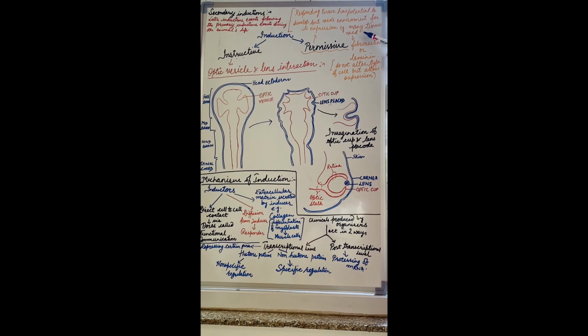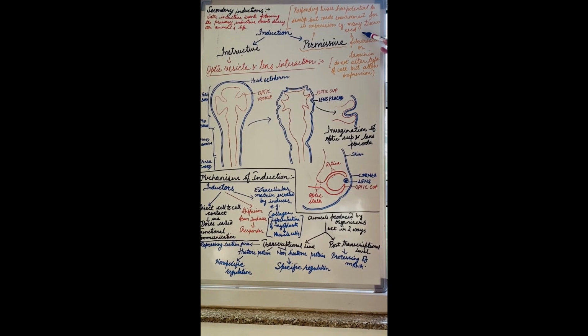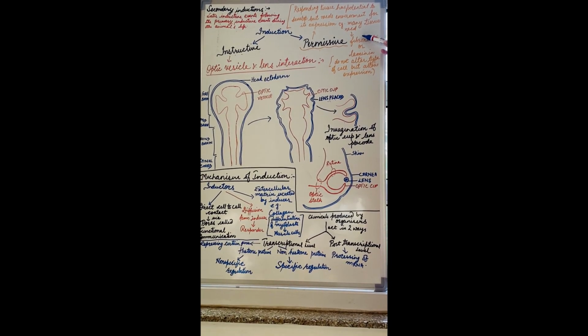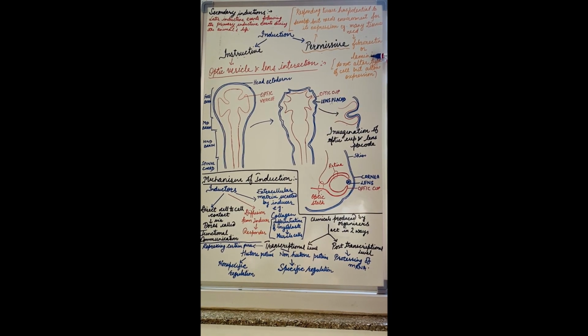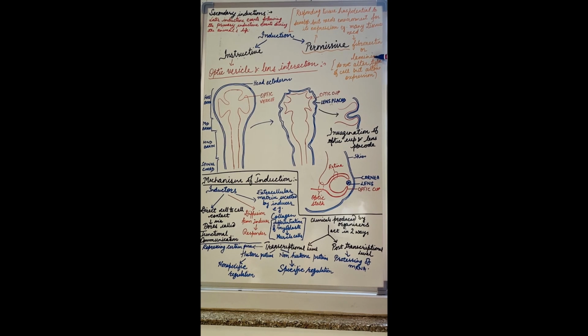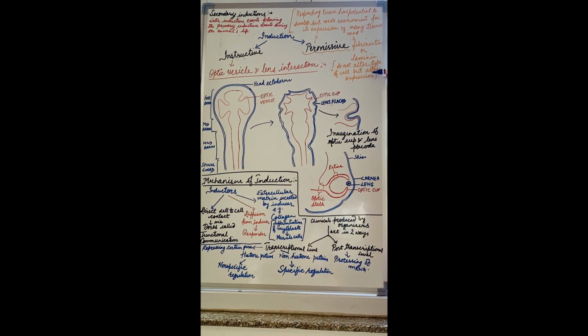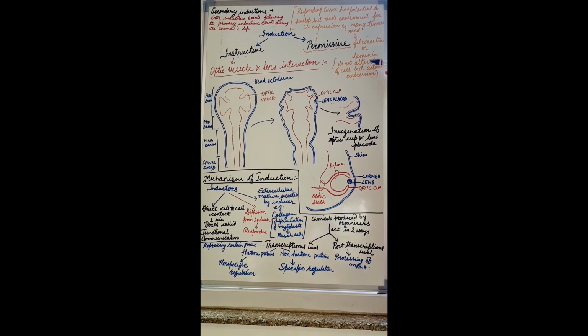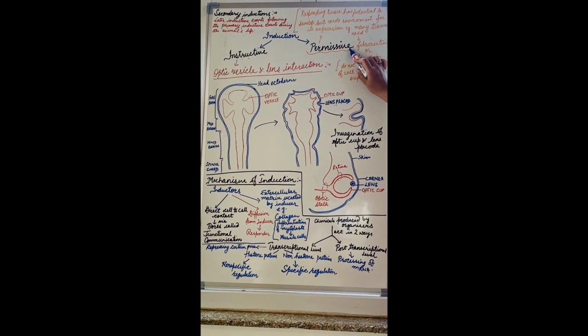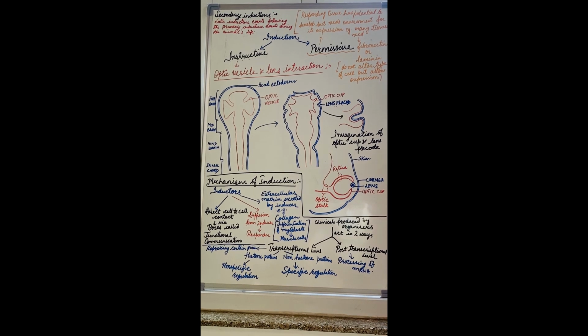For example, many tissues need a solid substrate for their development, for example fibronectin or laminin, right? So these fibronectin or laminin do not alter the type of the cell, but they allow their expression. So this is an example of permissive induction, right?